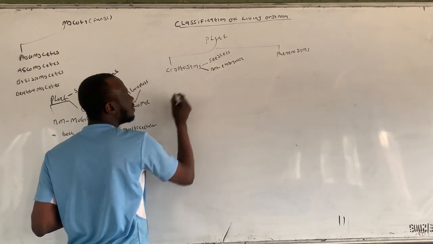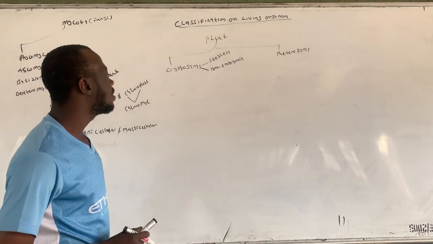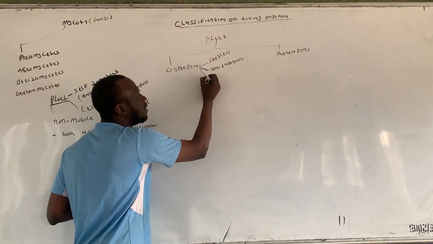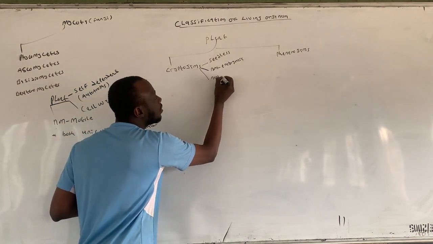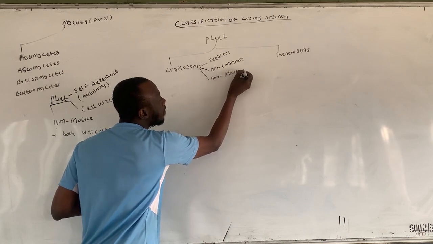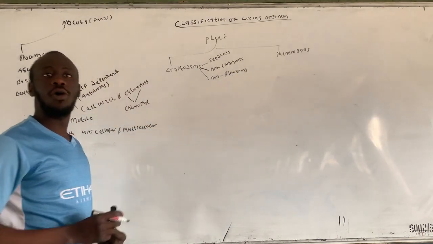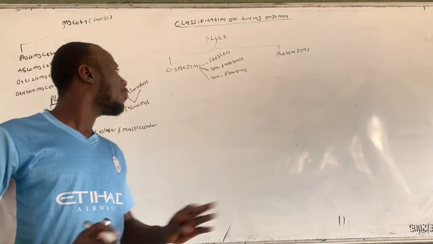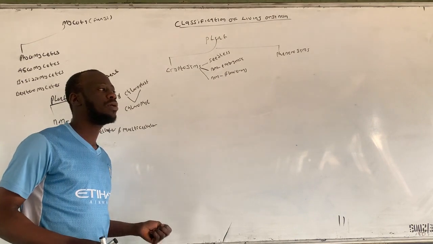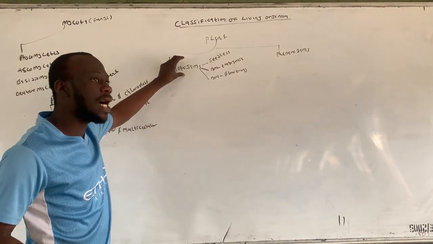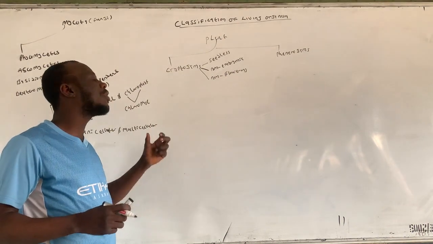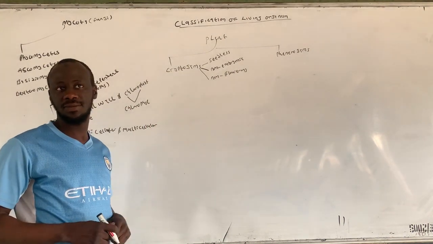These plants, since they are seedless, non-embryonic, and do not bear flowers, can also be called non-flowering plants, because they do not bear seed, no flower, no embryo during fertilization. So this means that these cryptogams are known as seedless, non-embryonic, and non-flowering plants.